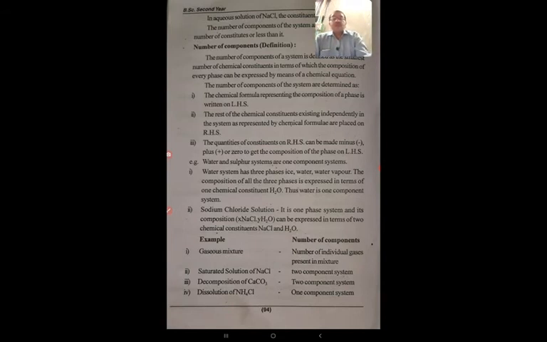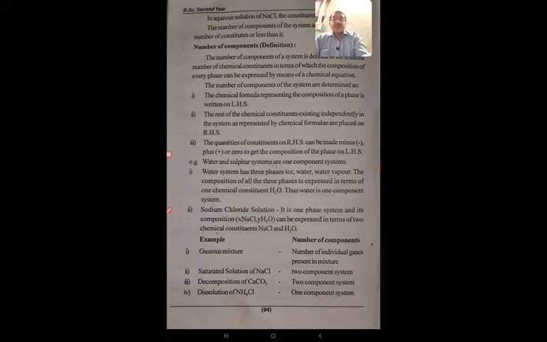For example, water and sulfur system are one component systems. So here water system has three phases, namely ice, water, water vapor. The composition of all the three phases is expressed in terms of one chemical constituent, water. Thus water is one component system. Sodium chloride solution, it is one phase system and its composition, NaCl water, can be expressed in terms of two chemical constituents, NaCl and H2O.